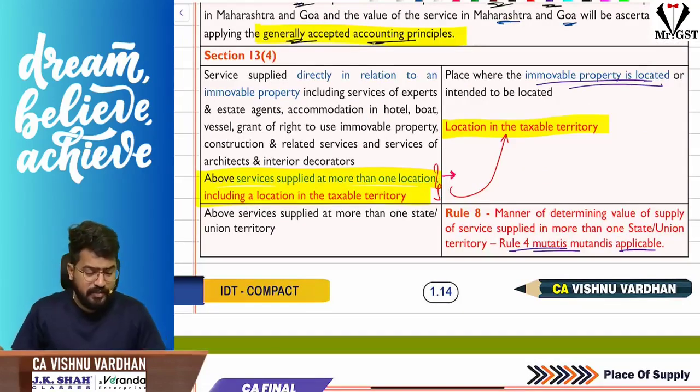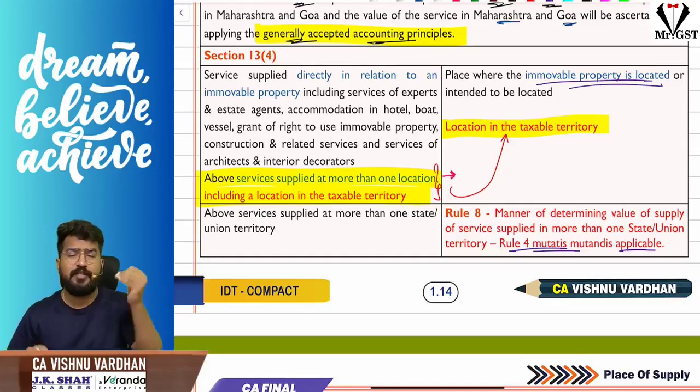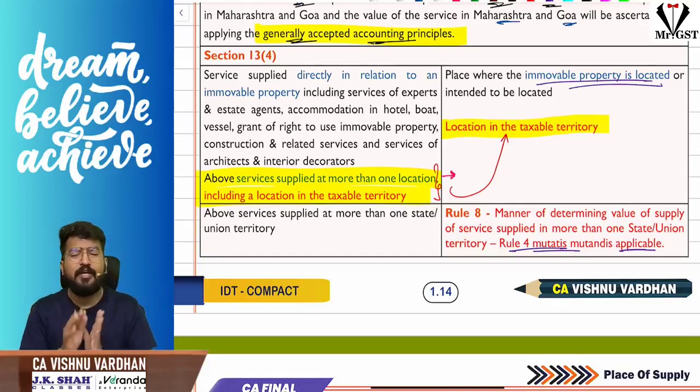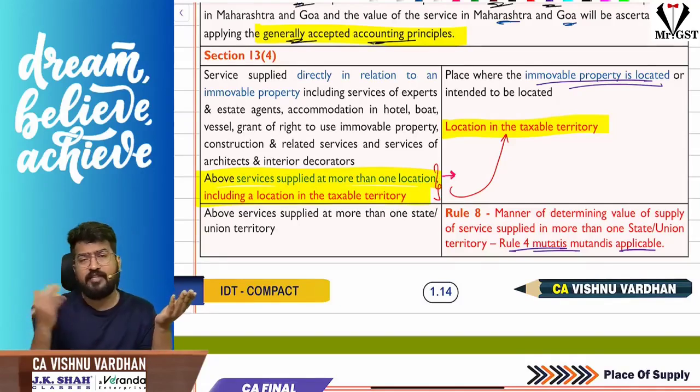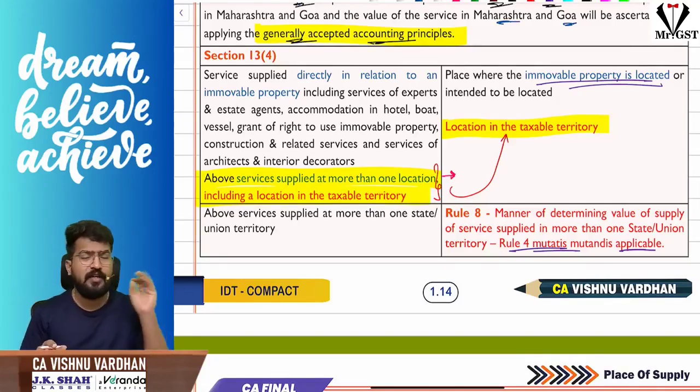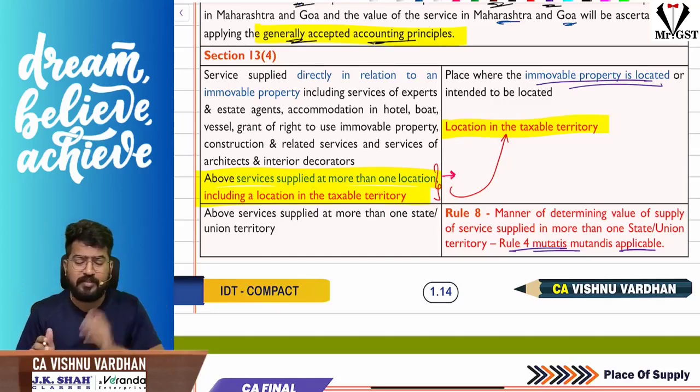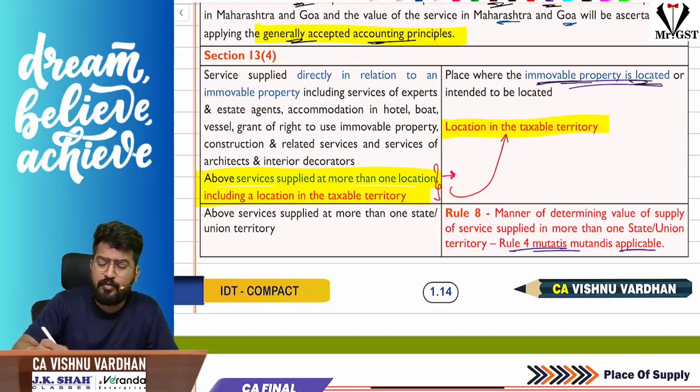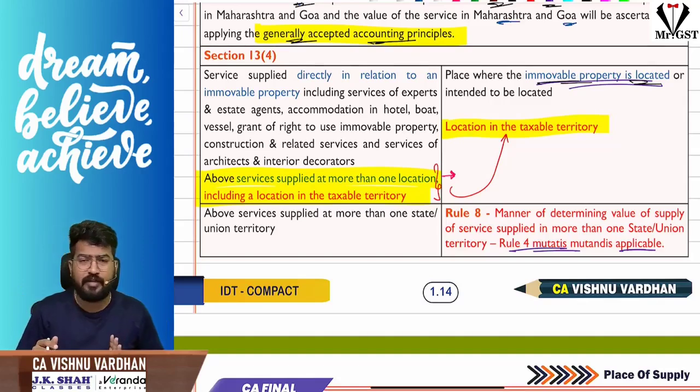So next, 13 subsection 4. 13 subsection 4 is ditto same as 12 subsection 3, where place of supply is with respect to immovable property. Here what we are seeing, sir, is that supplier or recipient, any one of them is outside India, and the service is in relation to immovable property. What is the place of supply?